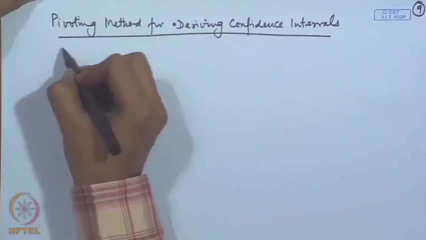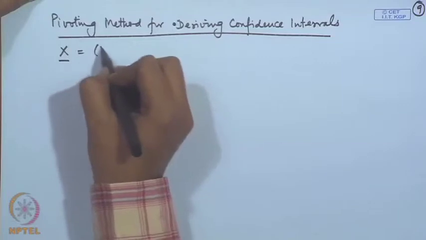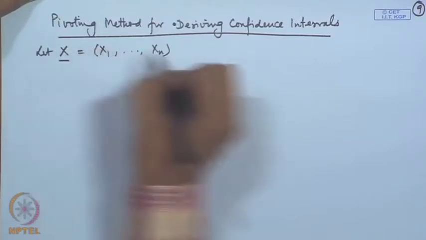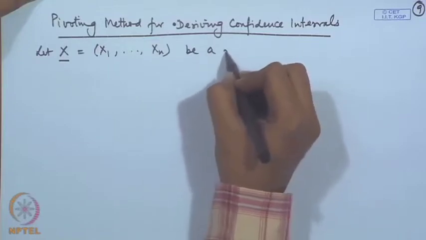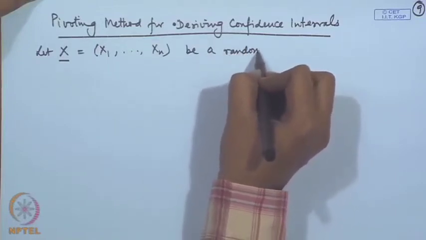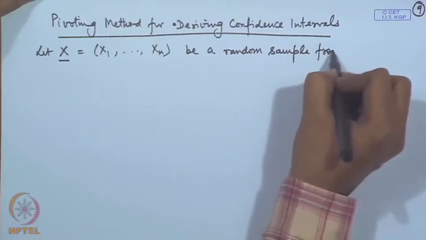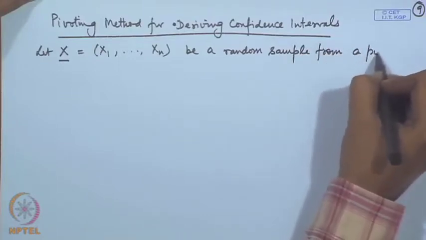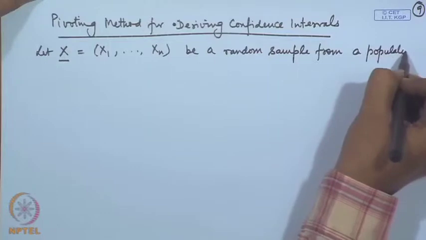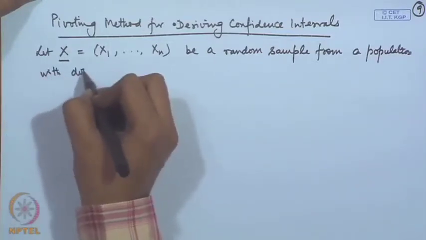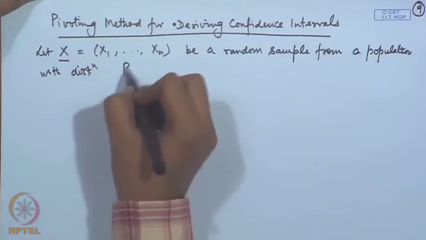So, as before we have x is equal to x 1, x 2, x n, a random sample from a population with distribution say p theta.